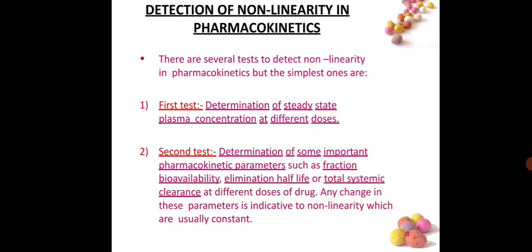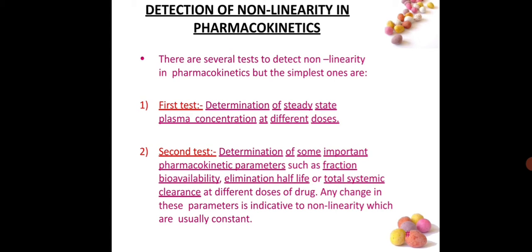Detection of non-linearity in pharmacokinetics. How can we detect the non-linearity in pharmacokinetic parameters? The simplest methods are: first test is determination of steady state plasma concentration at different doses. That means for a single dose we cannot obtain a steady state concentration.